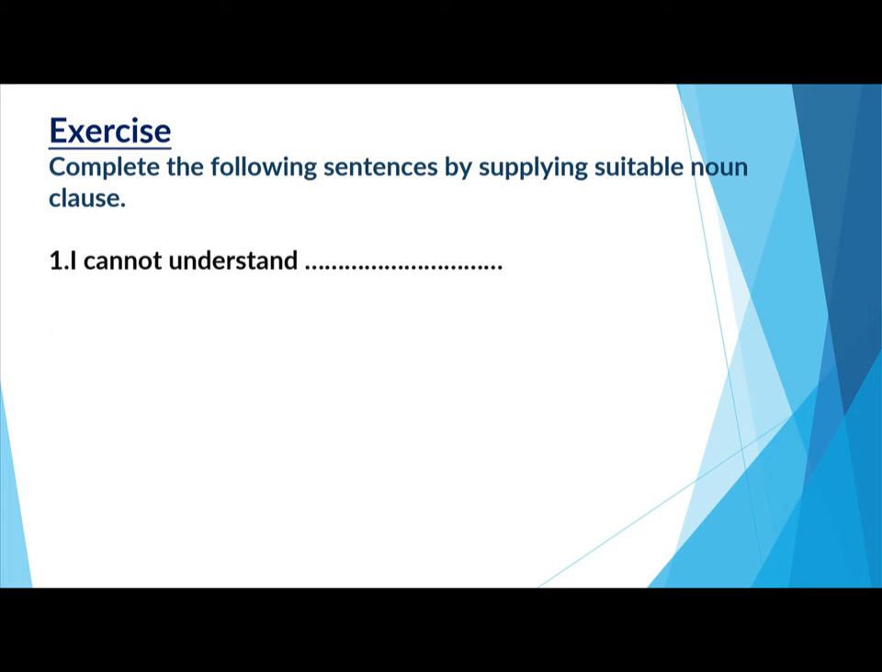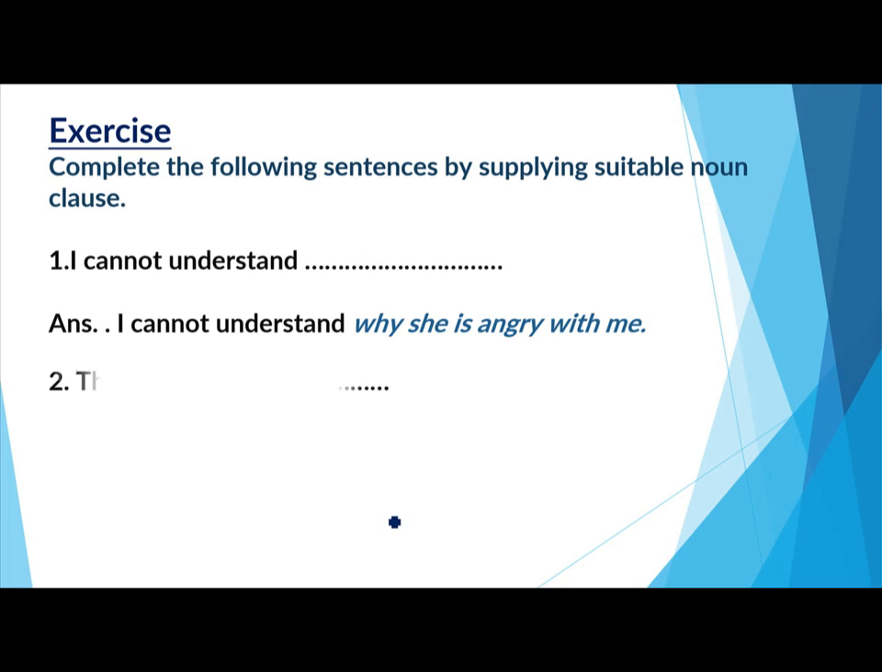Let me give you one answer. I cannot understand why she's angry with me. So here, I cannot understand what? Why she is angry with me is a group of words which is an object of the verb understand, and it is playing the role of a noun in a sentence. It has its own subject and predicate. So it's a noun clause.